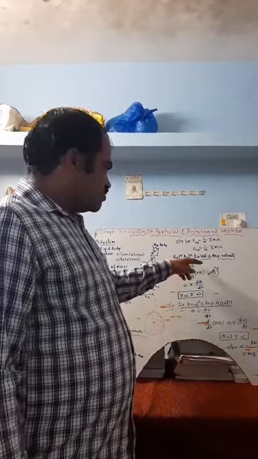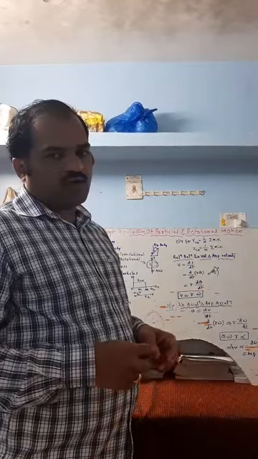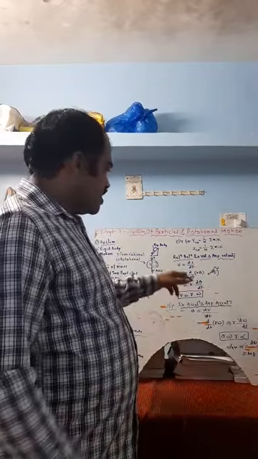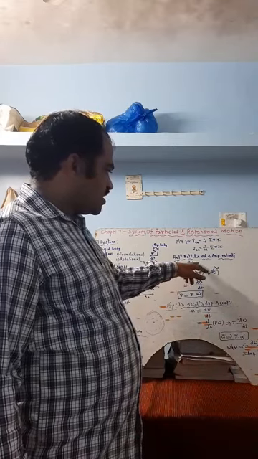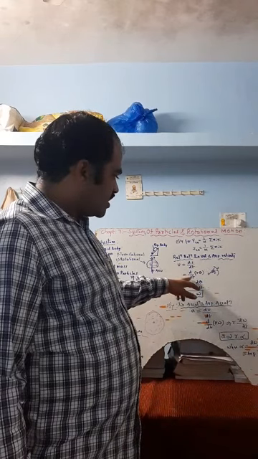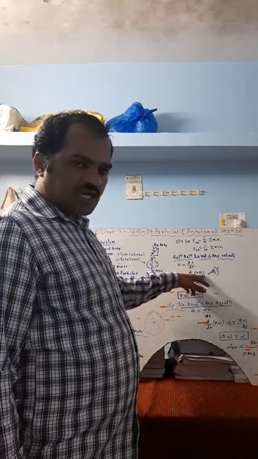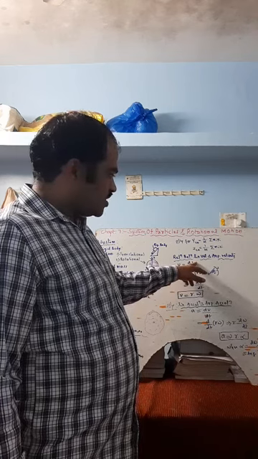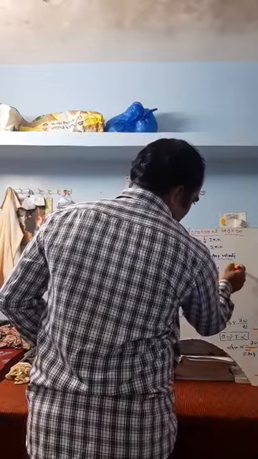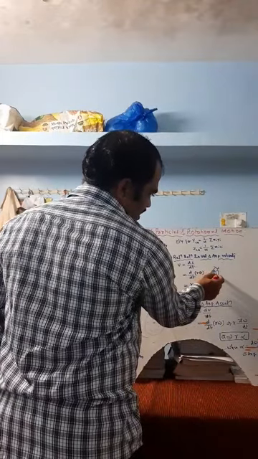Now we are going to calculate the relation between linear velocity and angular velocity, after knowing the meaning of center of mass. We already know the linear velocity is given by v is equal to ds upon dt, the rate of change of displacement. So here I have written d by dt, the rate of change of r theta. What is r theta? Consider this is the arc of the circle. The arc of the circle, s, is equal to the angle created into the radius.